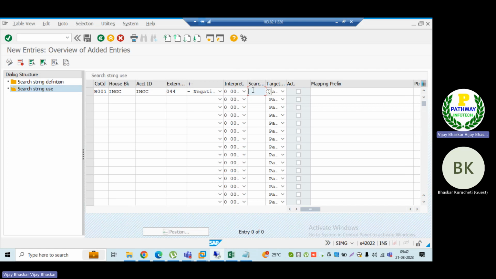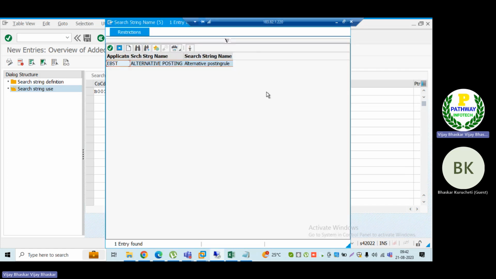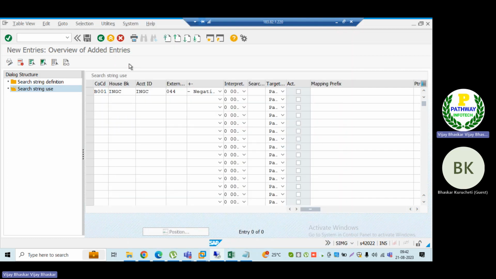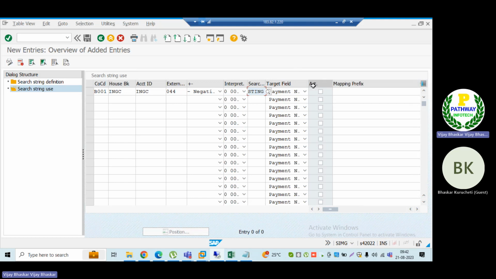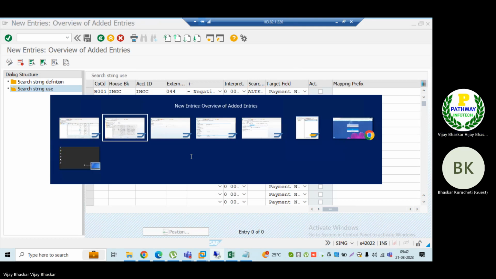What would be my search string here? The search string, what I have created, this is the search string. Again, this is very important. What would be your target field? The target field is what I want to determine here.